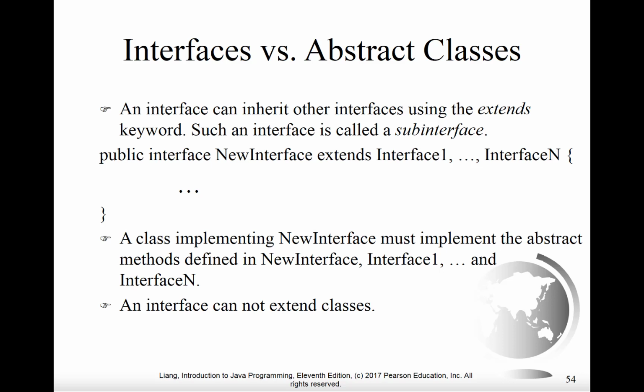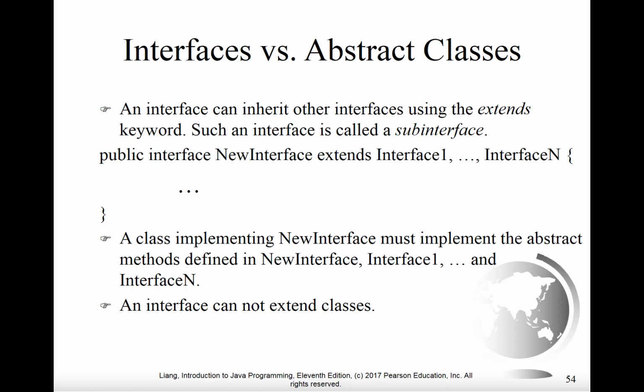To continue our summary of interfaces and abstract classes, interfaces can inherit other interfaces using the extends keyword. And when we do that, we say that an interface is a subinterface of the first. And an interface can extend many interfaces. So to do that, we would say public interface and give the name of the new interface, and then say that it extends interface 1, comma, interface 2, and so on. So in other words, a comma delimited list of interfaces is possible.